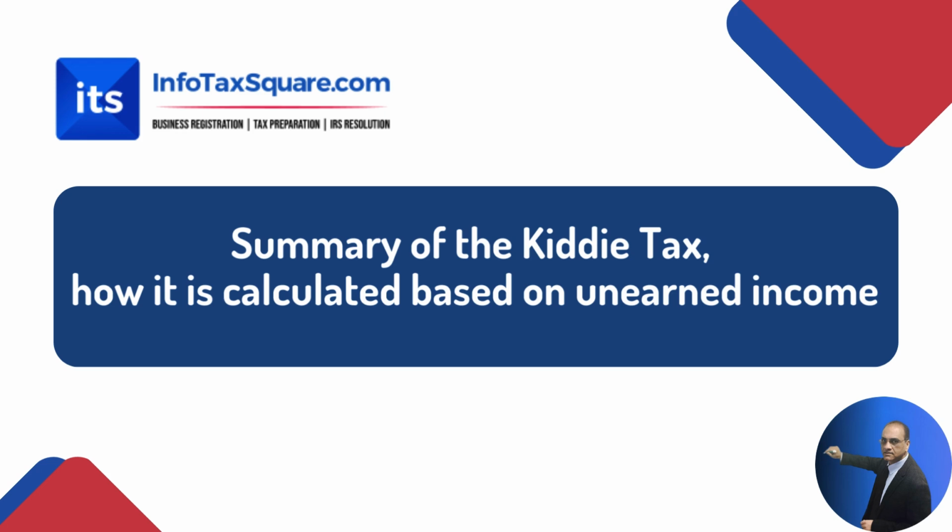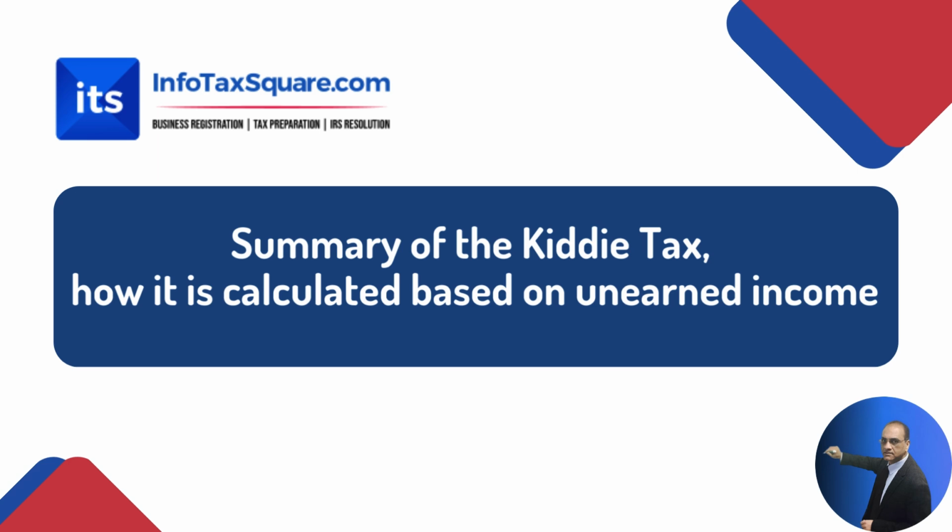So unearned income includes taxable interest, dividends, capital gains, income produced by gifted assets from grandparents, debt cancellation, pensions and annuities, social security, royalties, taxable scholarship. Whereas Kiddie Tax does not apply to salaries, wages and tips.